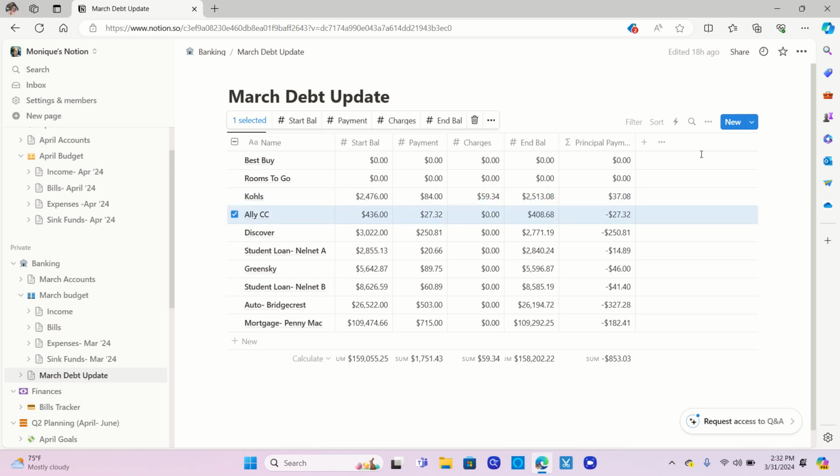Ally and Discover. They're general purpose credit cards that are both on a balance transfer at 0% interest, so all the money that I pay towards those goes directly to the principal. And I was able to make an extra debt payment to Discover, and that's why that amount is higher than typical. Typically that says $100, but I was able to do an extra 150 on that one as well.